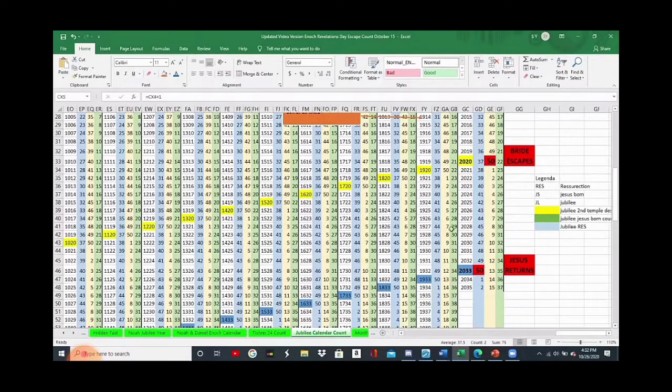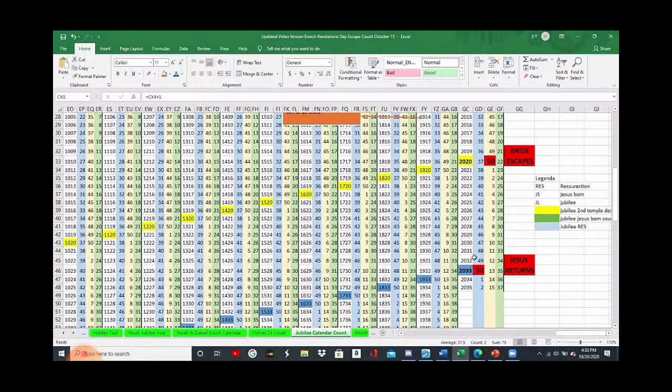And it'll be the same thing here in 2033. This will be the 50th Jubilee from the death and resurrection of Jesus Christ. So that count kept going, right? It was down here. So if you go 50 years, 50 years, 50 years, 50 years from the death and resurrection of Jesus Christ, it'll be a 50th Jubilee in 2033 from his death and resurrection. So this calendar is keeping an accurate count of the different Jubilees.